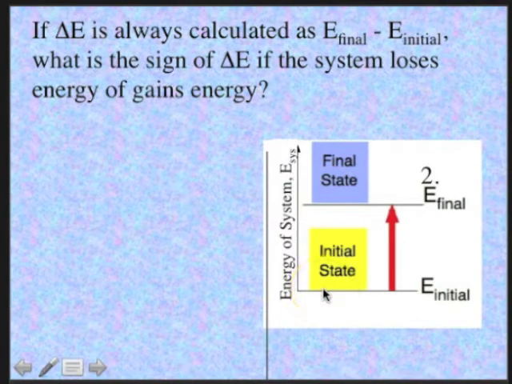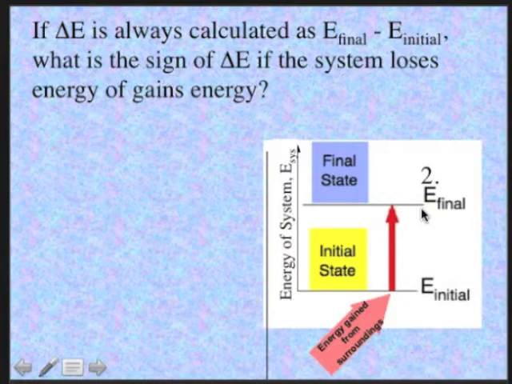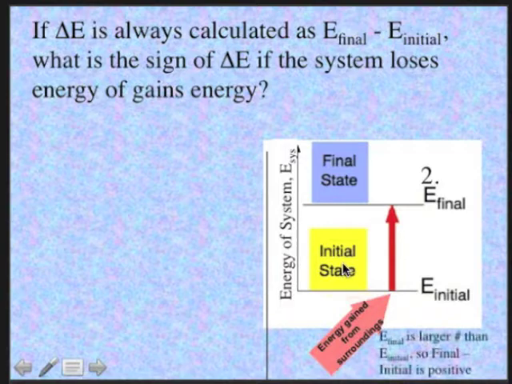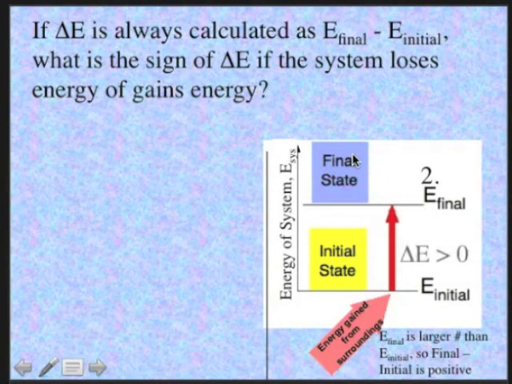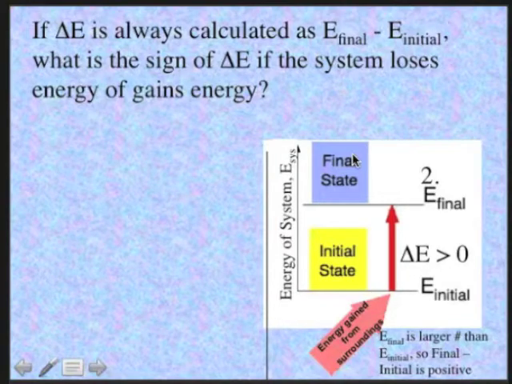The initial state is a smaller number than the final state. And as energy flows in, and we calculate the delta, then because it's always final minus initial, final state is a larger number, initial state is a smaller number, final minus initial must be a positive number. And therefore, the delta E is greater than 0, a positive number. So you see how it works. If energy is lost, the sign of delta E is minus. If energy is gained by a system, the sign of delta E is positive.